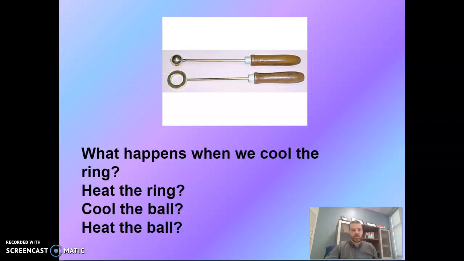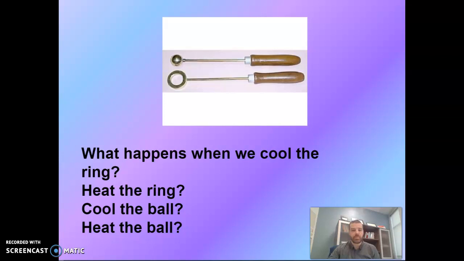Okay, so this activity, if you've ever seen it before, this ball fits into this ring very easily, and it happens without incident. However, if you put that ball into this ring and then light it on fire, something happens to this metal, and it expands. So it expands so much that when someone goes to pull it apart, it's stuck, whereas only a minute earlier it could pass in and out through the ring. And then as it cools, it starts to get smaller, and then the ball is able to come out of the ring.